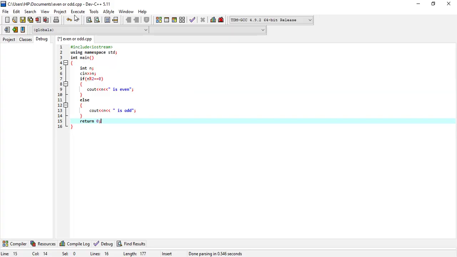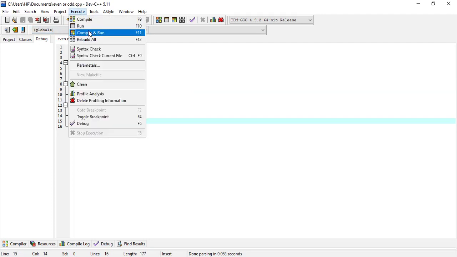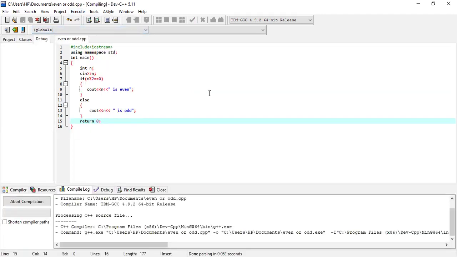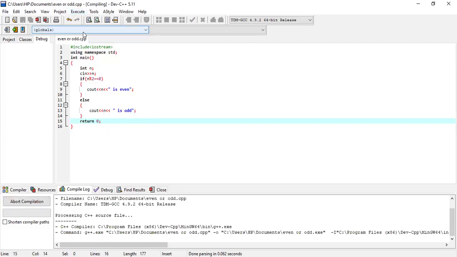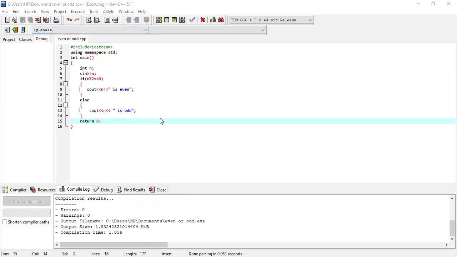So let us execute this program. It is compiling. So let us take 6 as input. Yeah, 6 is even. Let us take 7 as the input. Yeah, 7 is the input, 7 is odd.